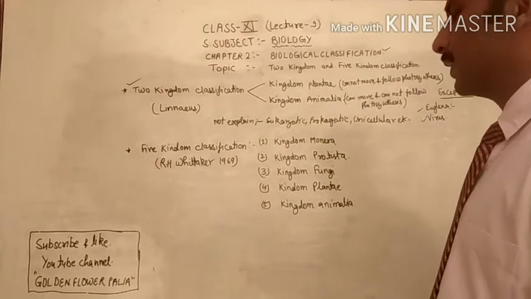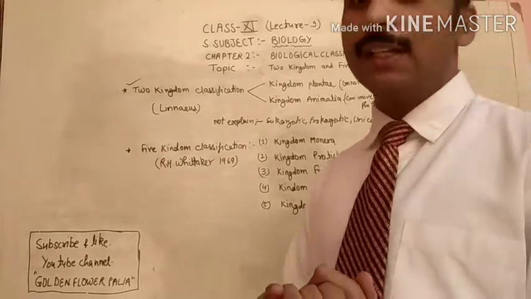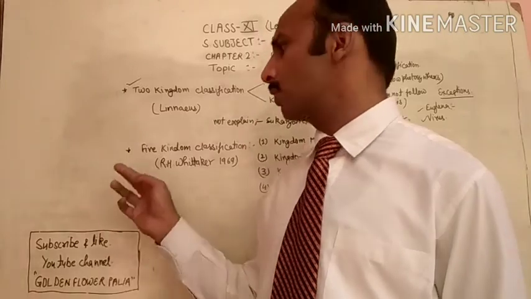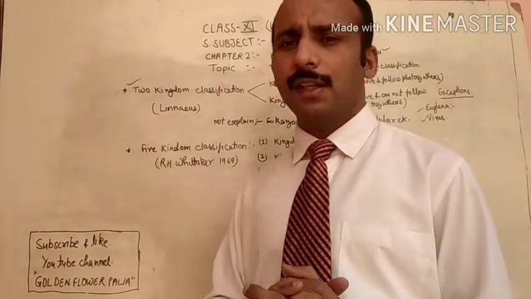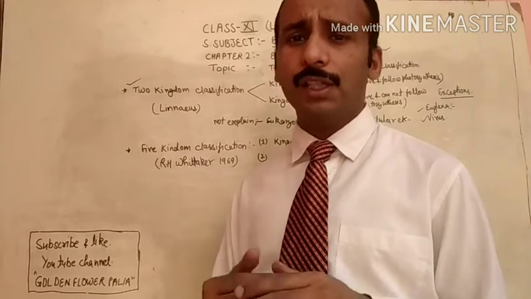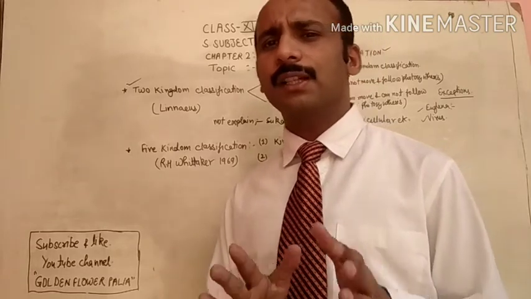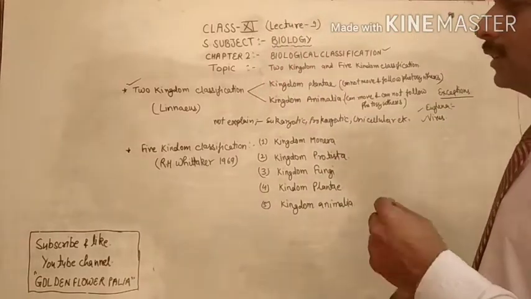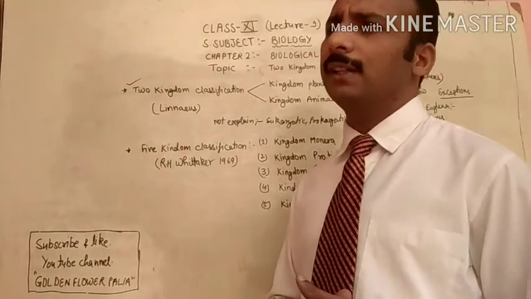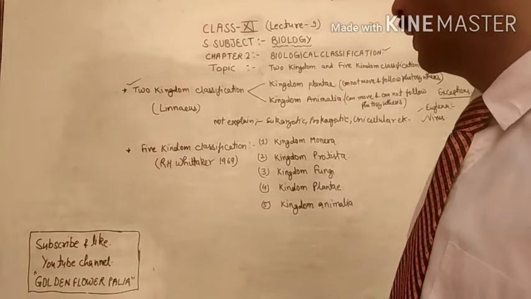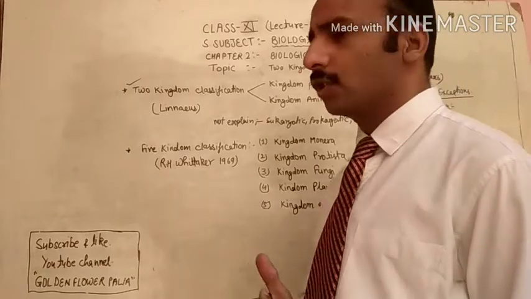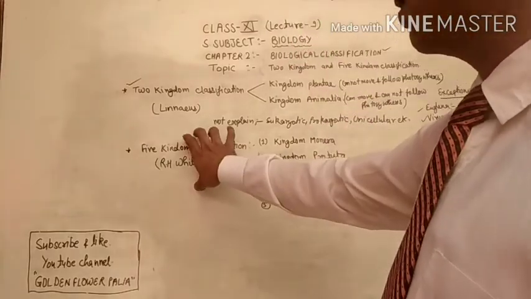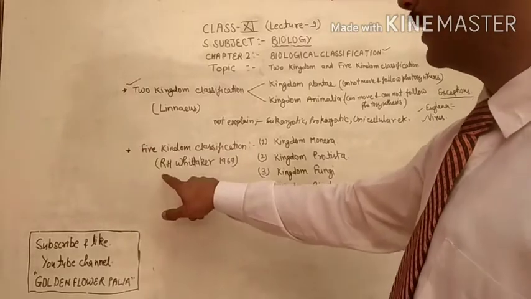So that is why this classification failed and it is not applicable, but we have to study it, because the first classification, given by Linnaeus, is the two kingdom classification. He started the idea of classification so that the study can become easy. After that, the three kingdom classification was given by Haeckel, and after that the most accepted classification was given by R.H. Whittaker in 1969.